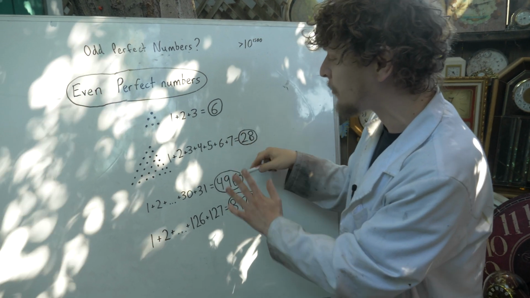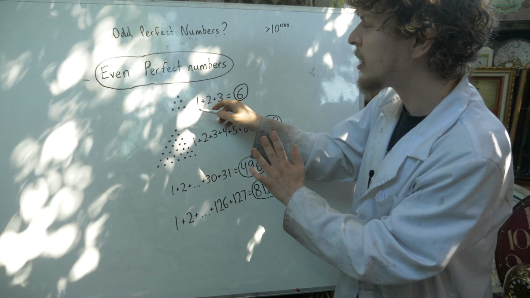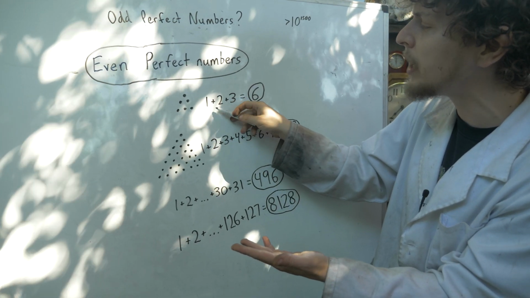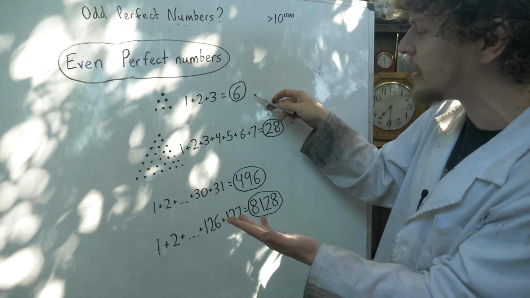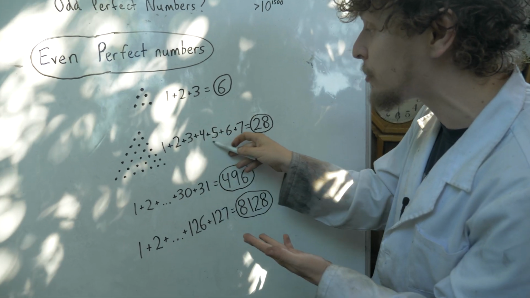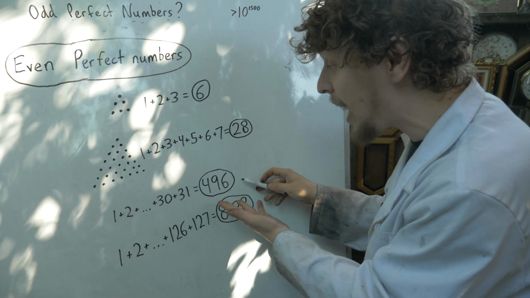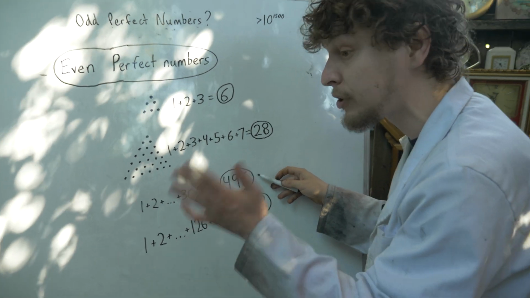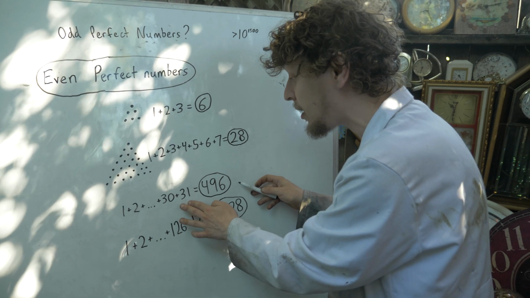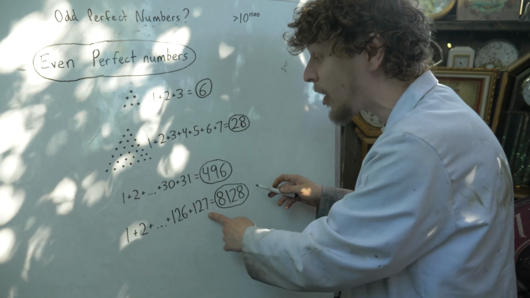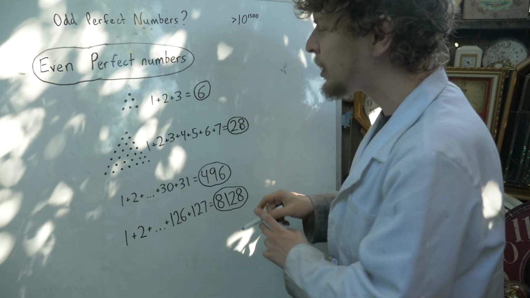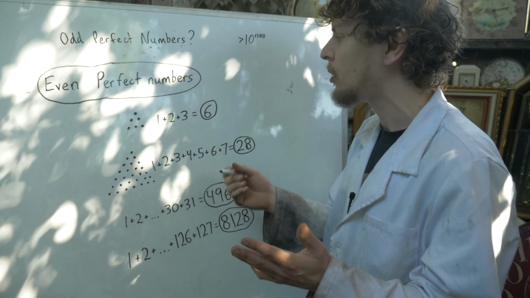So let's look at the first perfect numbers. 6 can be turned into dots of a triangle, a triangular number, where we're summing 1 plus 2 plus 3. 28 turns out to be a triangle as well, summing all the numbers through 7. 496, I didn't want to draw 31 rows of dots, but I could have. It's summing all the numbers through 31. Next up, summing all the numbers through 127.